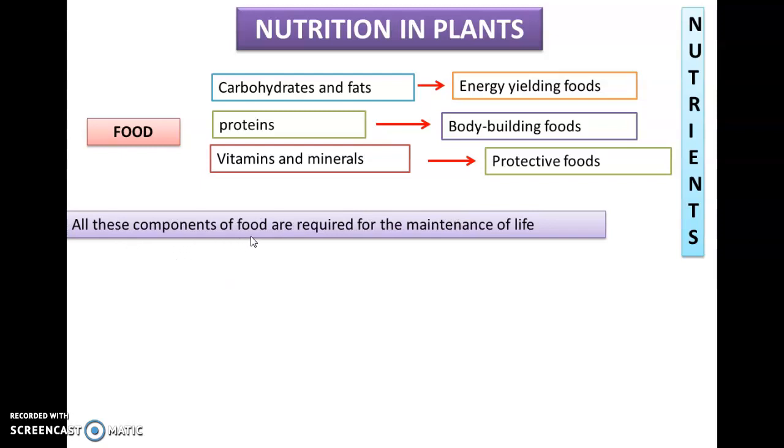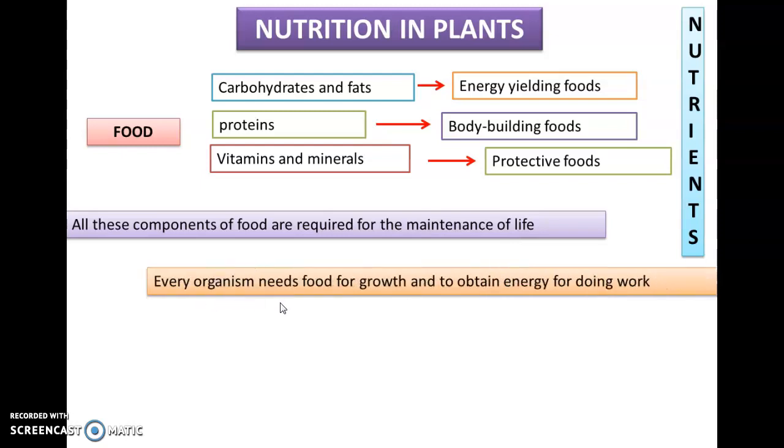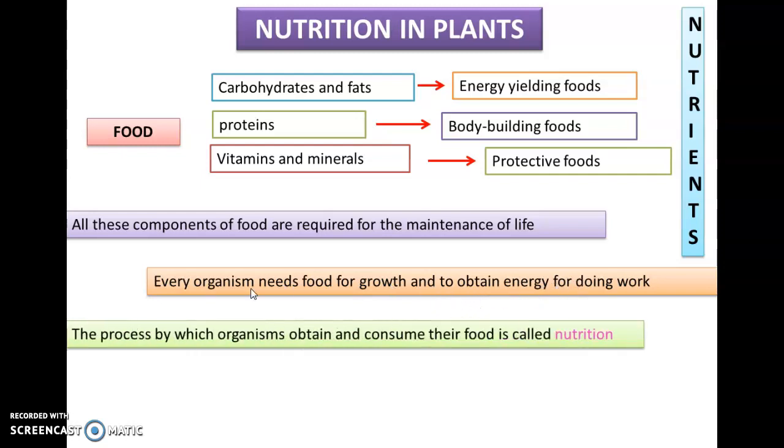All these components of food are required for the maintenance of life. We can say that every organism needs food for growth and to obtain energy for doing work. So the process by which organisms obtain and consume their food is called nutrition.